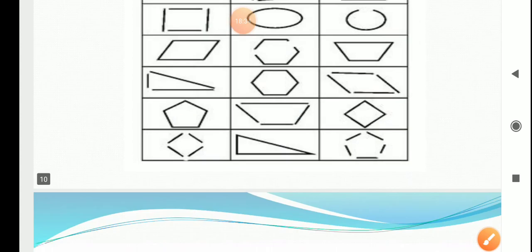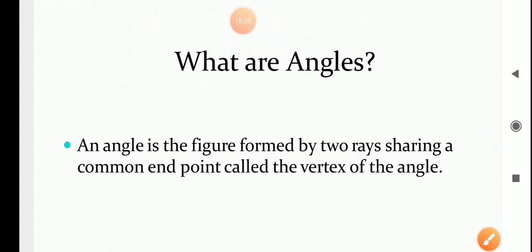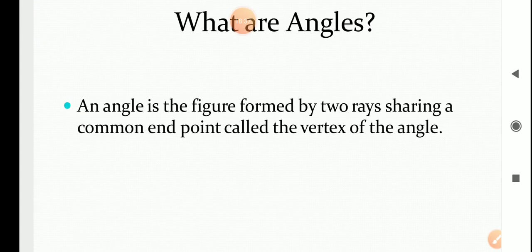Now moving to our next topic, that is, what are angles. Now here, what do you mean by angles, or define angles? An angle is the figure formed by two rays sharing a common end point called the vertex of the angle. What do you mean by angle? An angle is the figure formed by two rays.